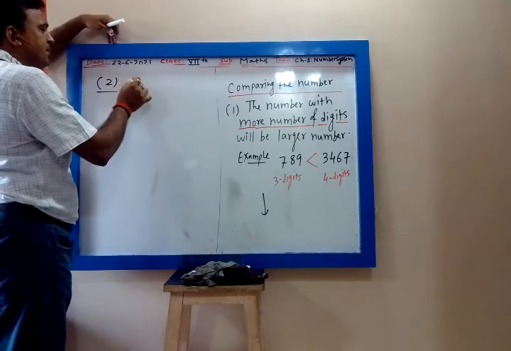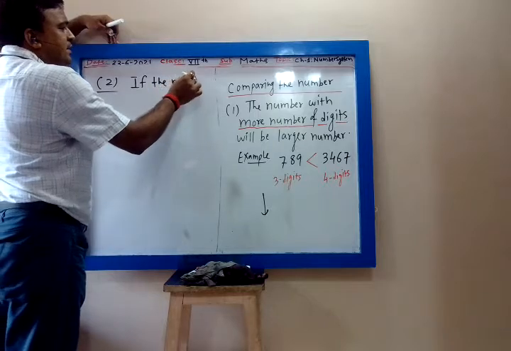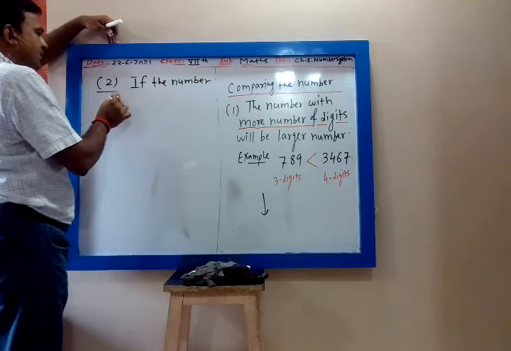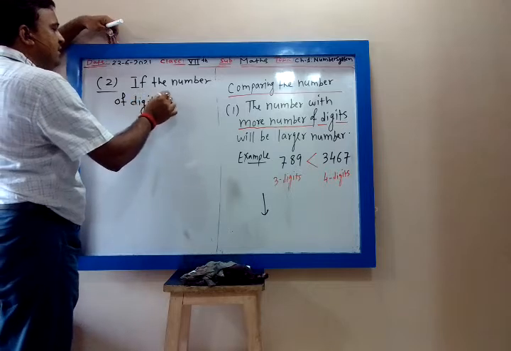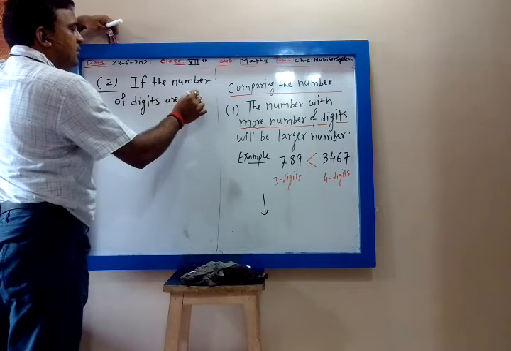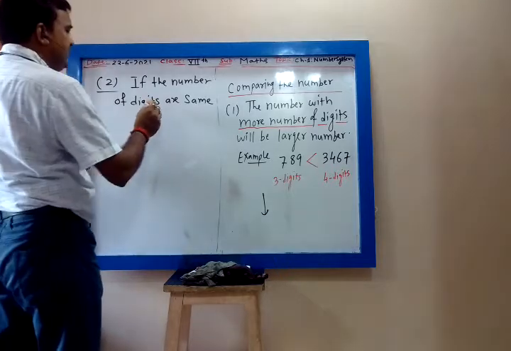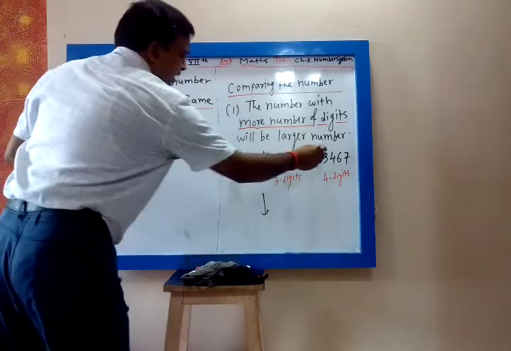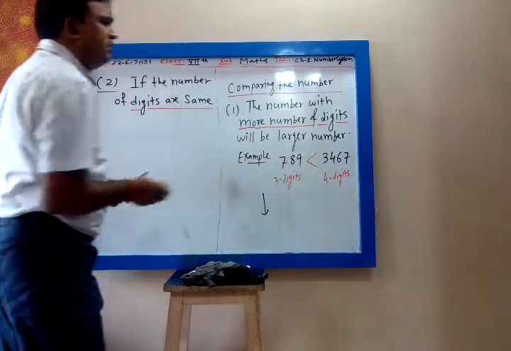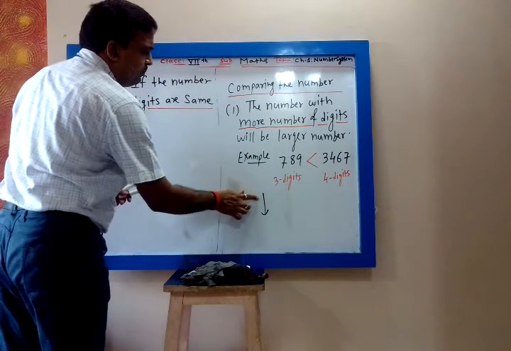Second, if the number of digits are same, write this. If the number of digits are same, what will happen? Greater symbol. There I have put an arrow.